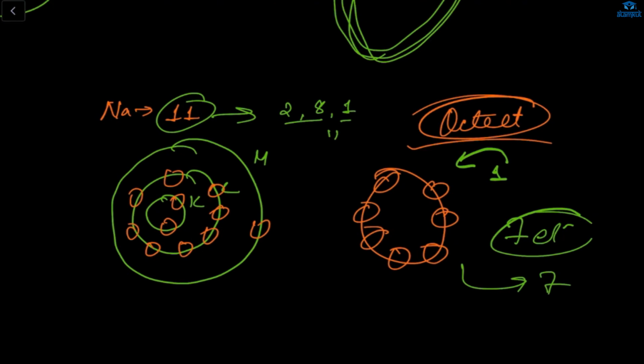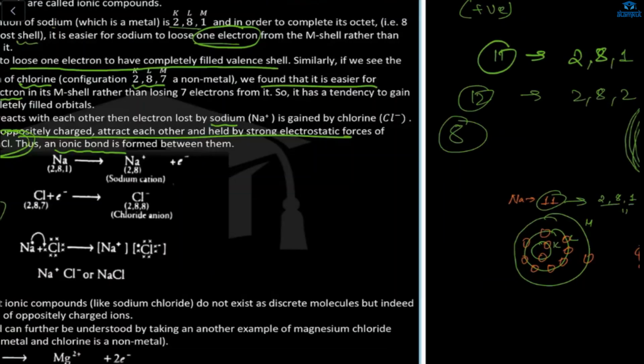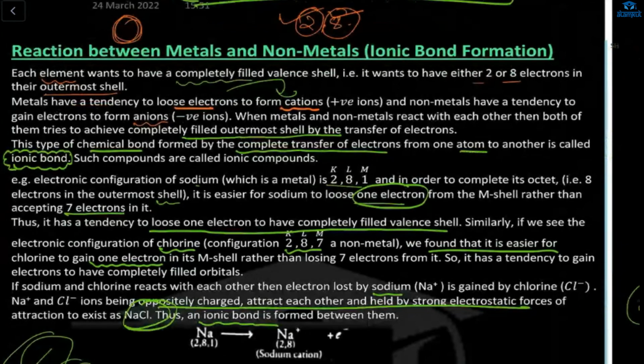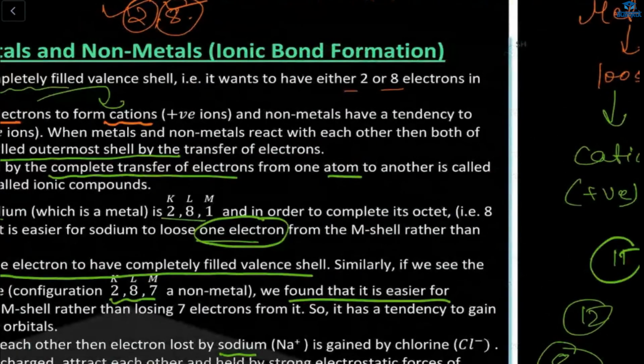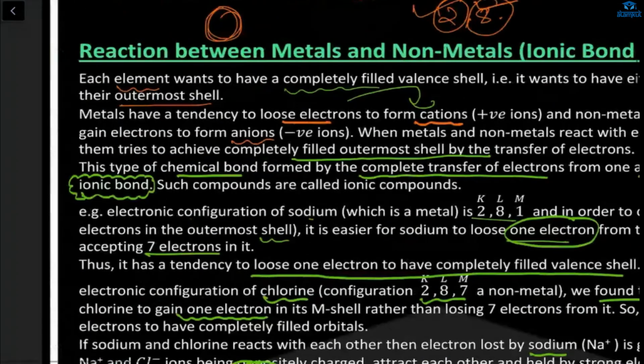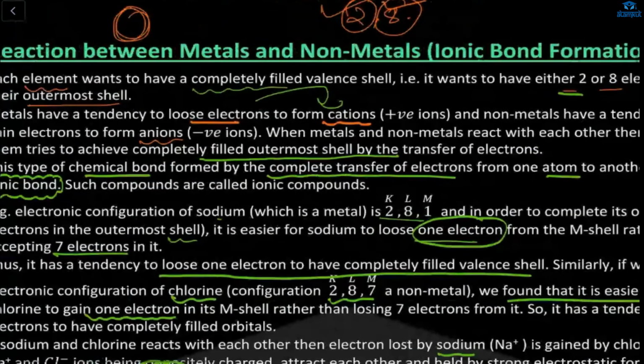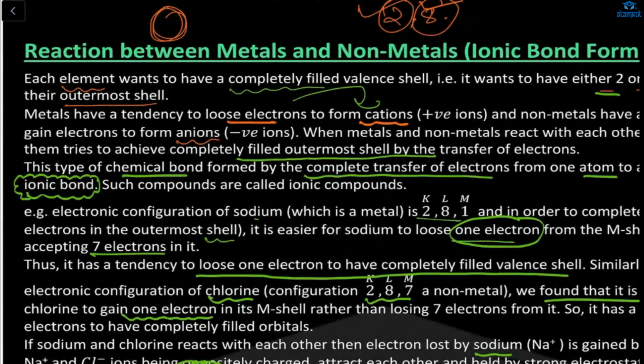Gaining one electron is easier, so it will gain one electron. That's it. Each element wants to have a completely filled valence shell. It wants to have either 2 or 8 electrons in its outermost shell, but 8 is a must. It needs to complete its octet.